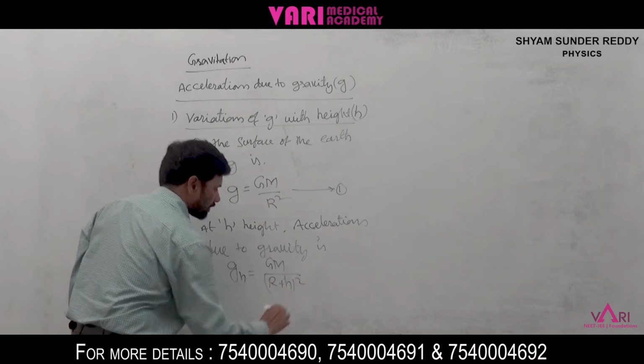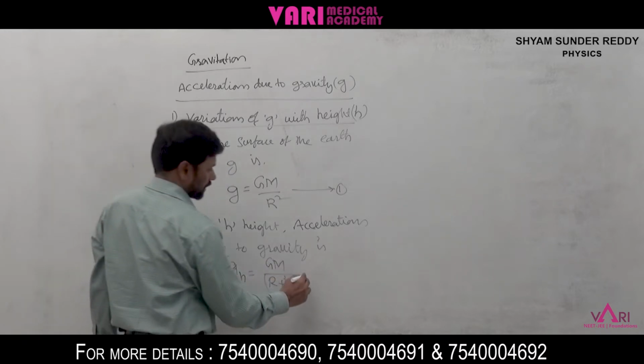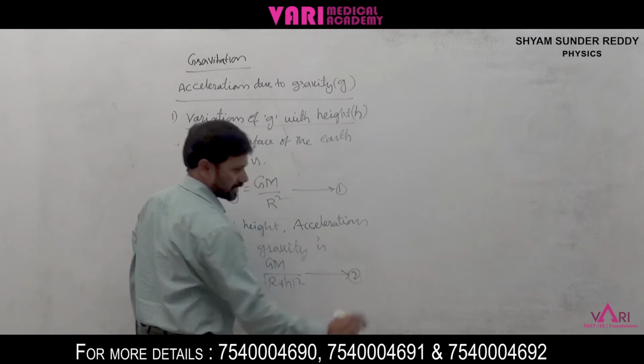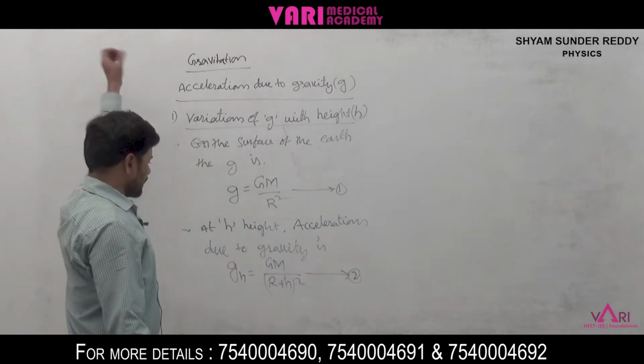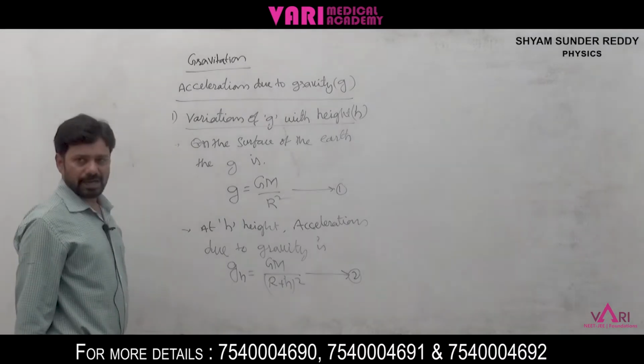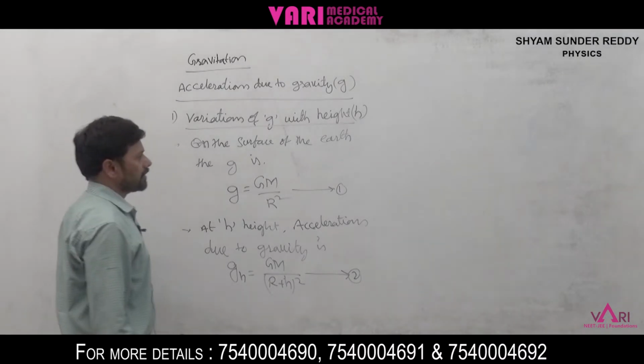Take this as the second equation: g_h is equal to GM by (R plus h) whole square.